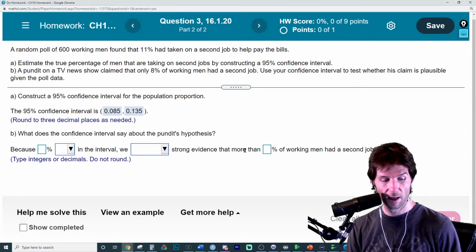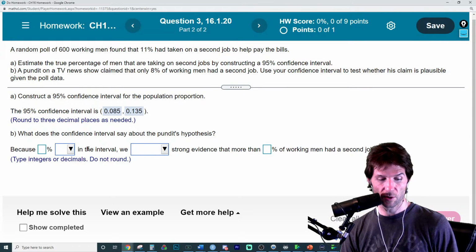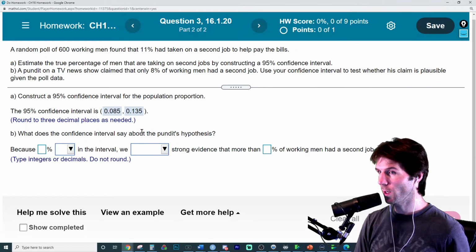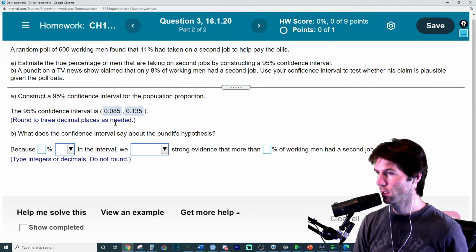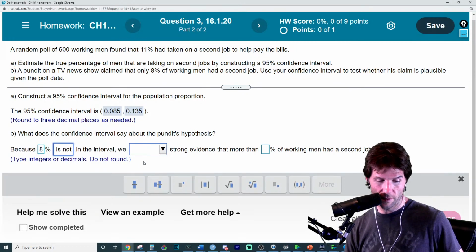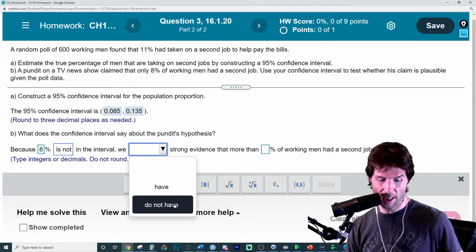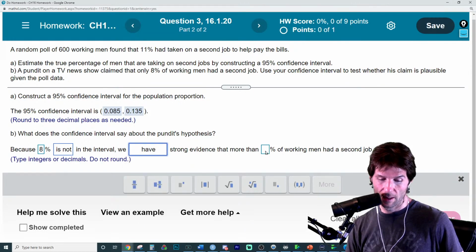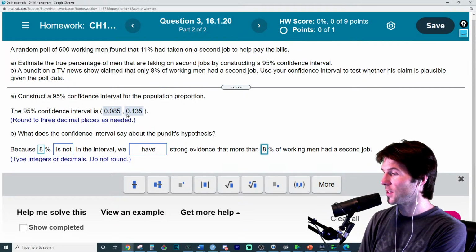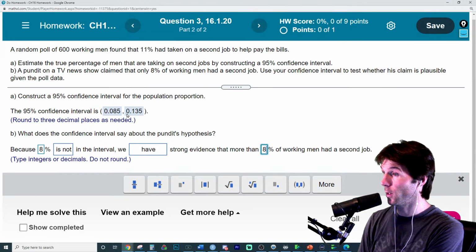Yes, fantastic. What does the confidence interval say about the pundit's hypothesis? What did they hypothesize? This relates to what we're doing, because they hypothesized 8%. Because 8% is not in the interval, we would reject. We have strong evidence that more than 8% of working men have a second job. The interval does not contain 8%, which literally goes to what we're doing in our project.